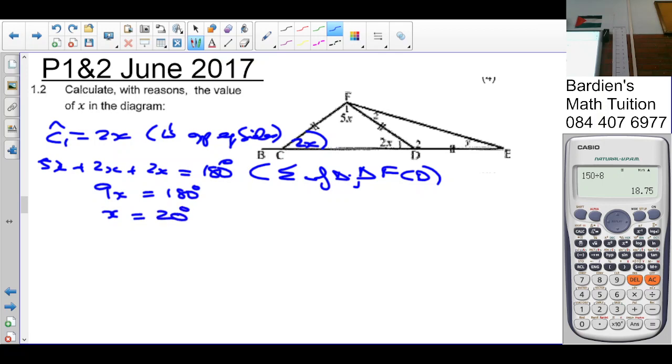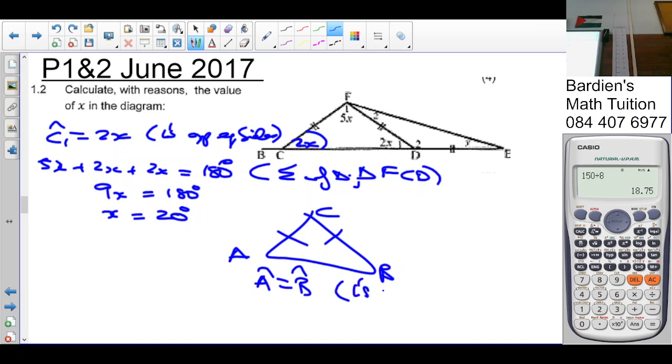Sir? Yes? When you say for angle C1, isosceles, you're going to lose them all. Why? No, that is not an acceptable reason. Every time you say isosceles, you're going to lose the marks, because in isosceles there's two possibilities. If you got A, B, C here, then angle A is equal to angle B. Why? Angles opposite equal sides.